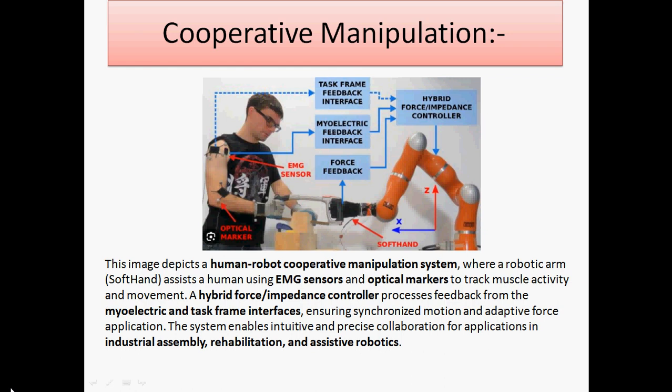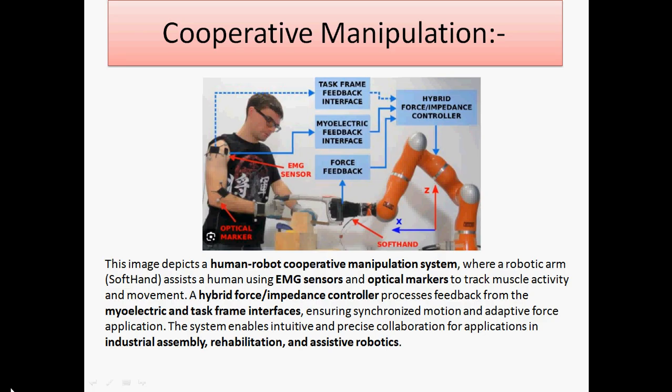This requires a hybrid force-impedance controller, which takes feedback from the myoelectric sensors, synchronizes the motions, and applies adaptive forces, and then the performance is possible. This system enables precision collaboration for applications in industrial assembly, rehabilitation, and assistive work.